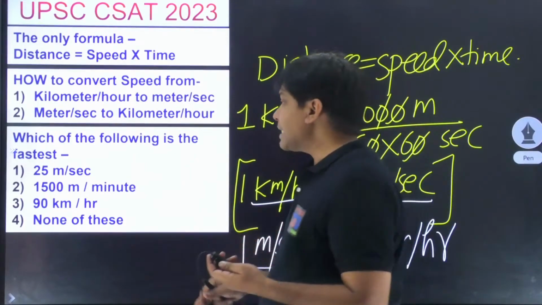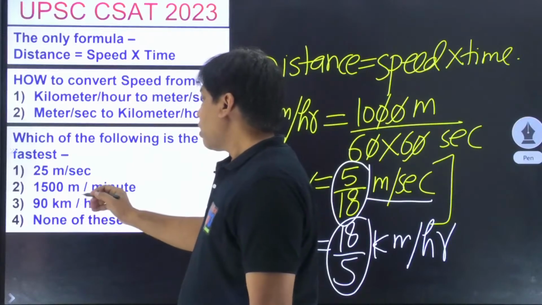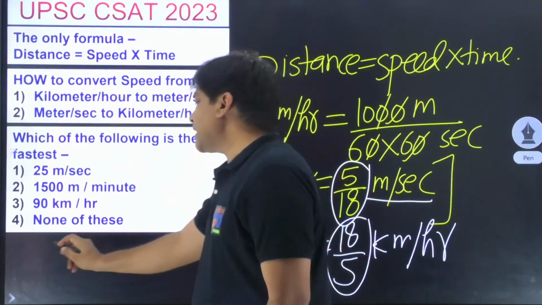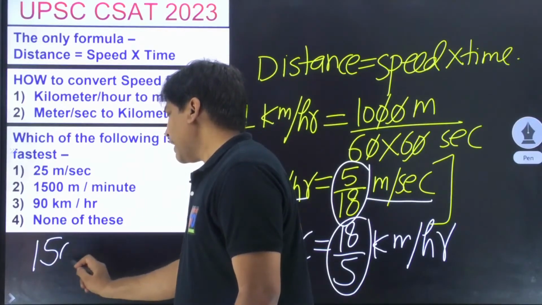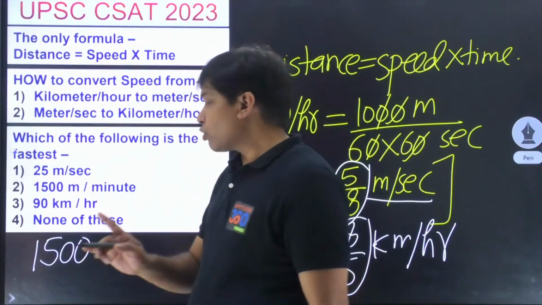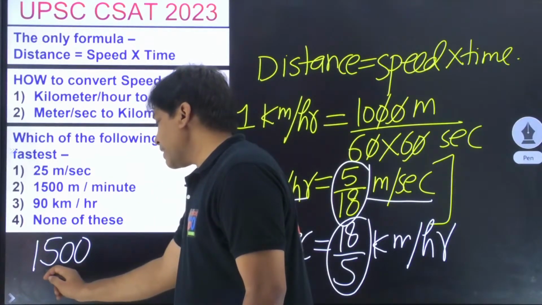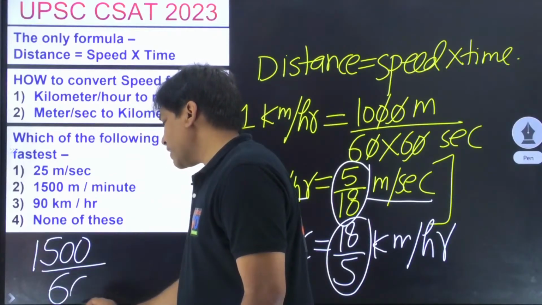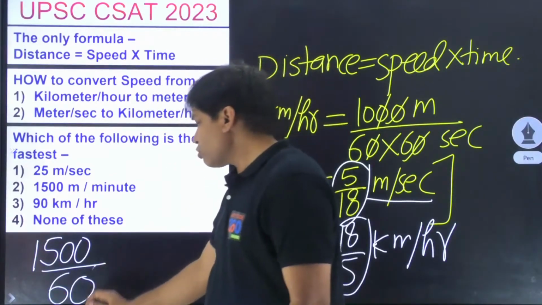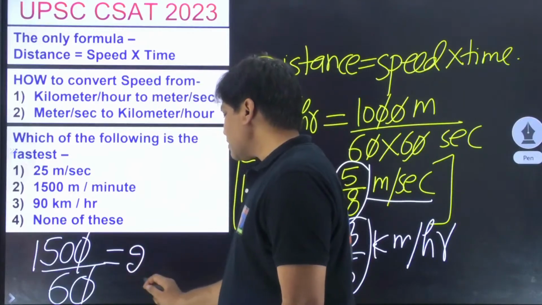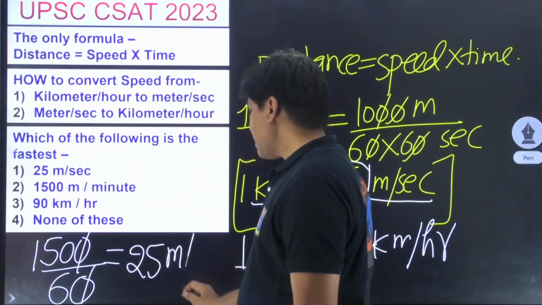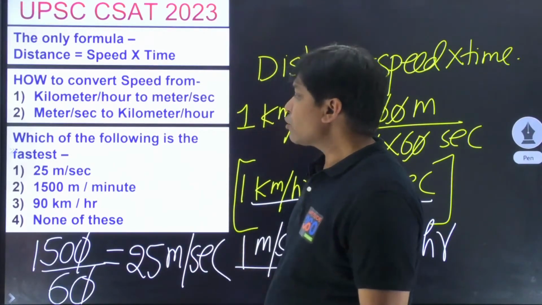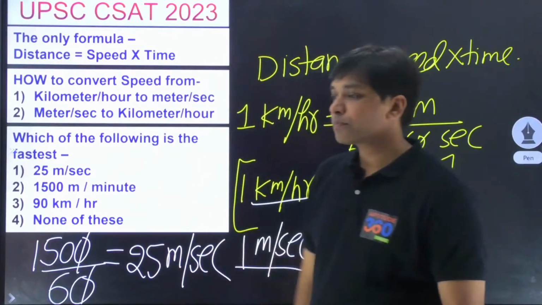So these three are equal. If you write either meter per second, isn't it? Or 1500 meter per minute, so 1500 meters per minute, right? If you convert minutes into seconds, what should you be doing? You should be dividing it by 60. And if you do so, what are you going to get? It is going to be 25 meters per second, right? So the first and second are both equal.